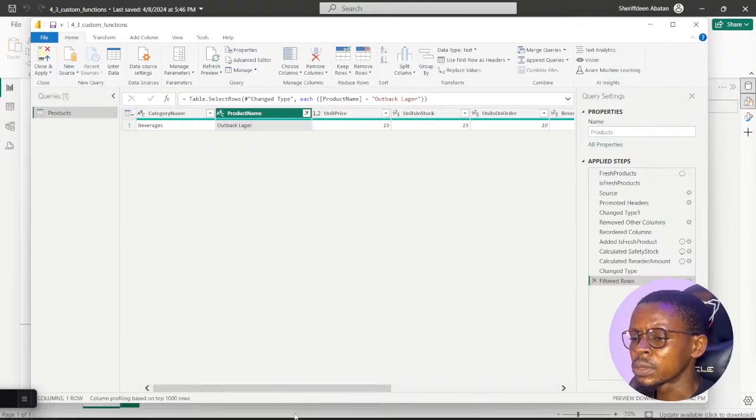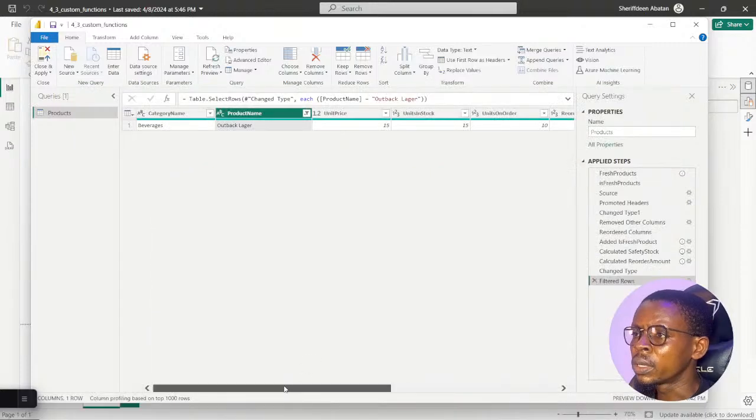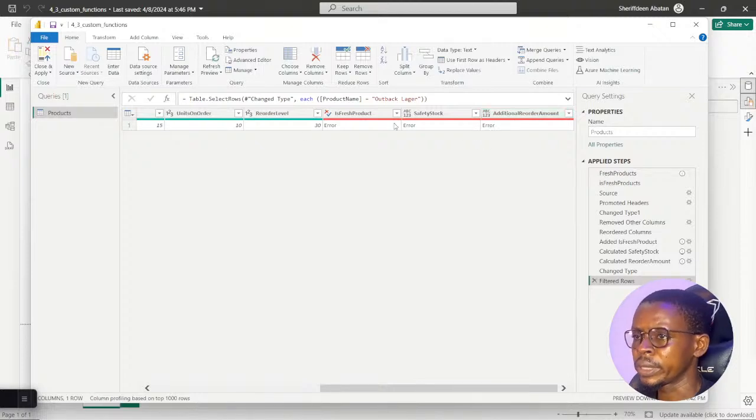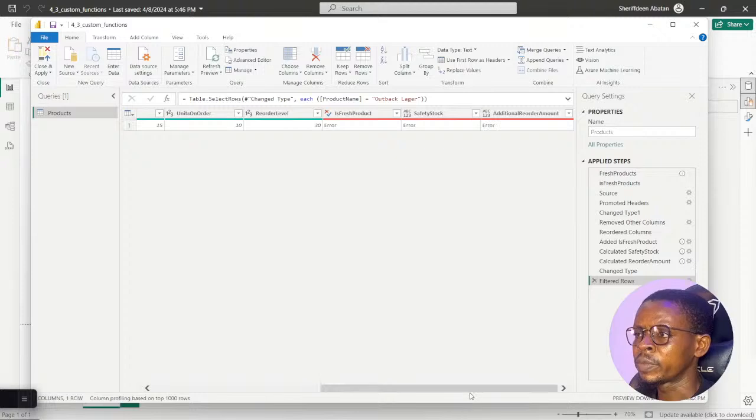You can see, we are looking for the amount of additional product we should reorder. Let's look at the reorder column. You can see additional reorder amount. We're having an error there after all the calculation. You can see reorder level 30, units on order, units in stock, unit price. I'm definitely getting an error from the reorder amount.